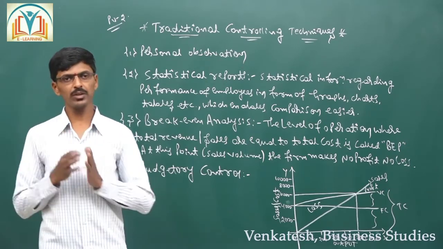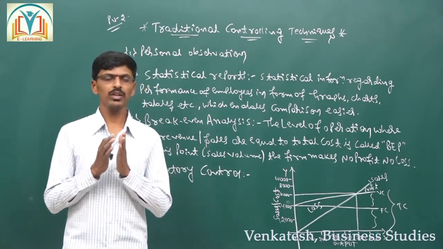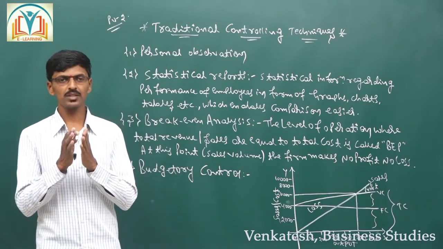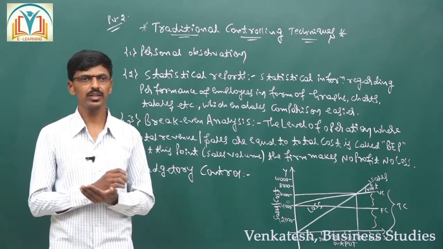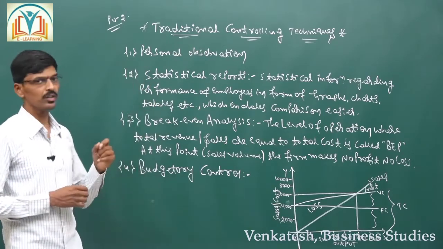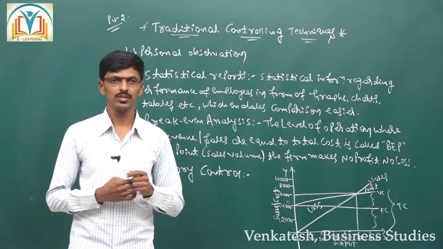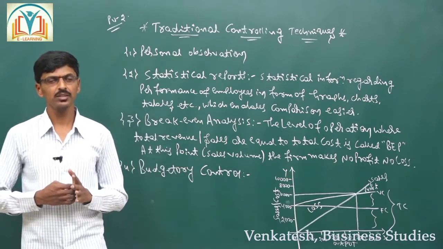Already in the previous video I have covered the first form of traditional controlling technique, that is personal observation. So I will just revise that.